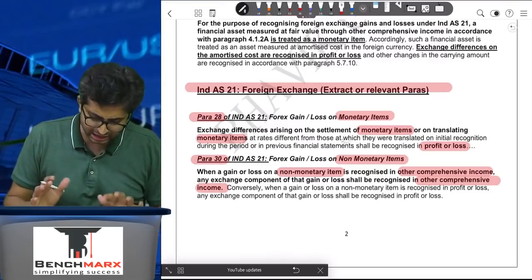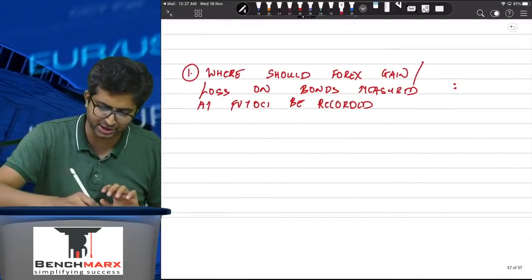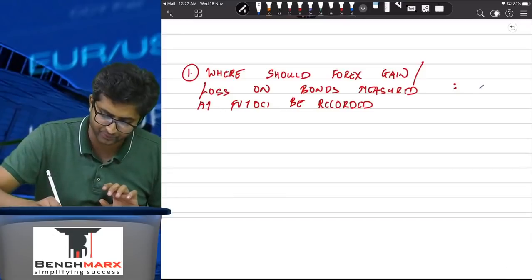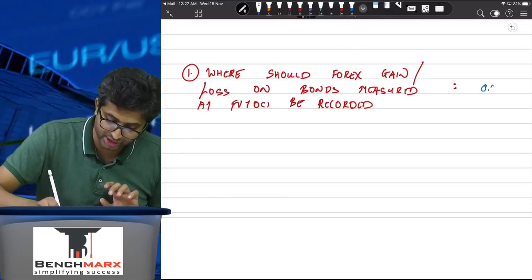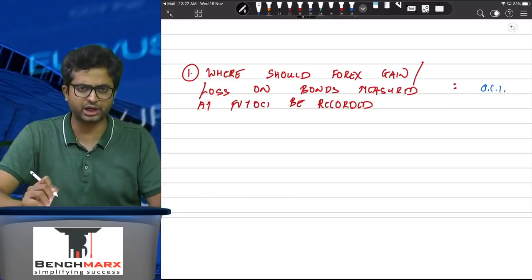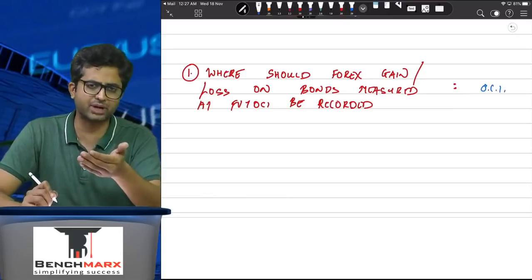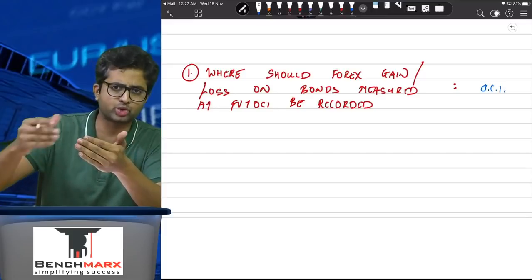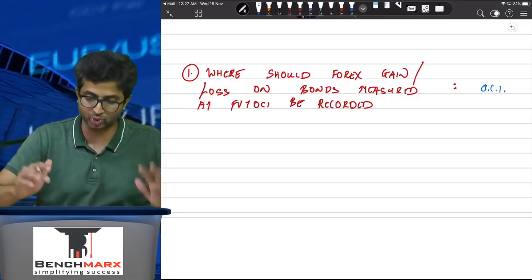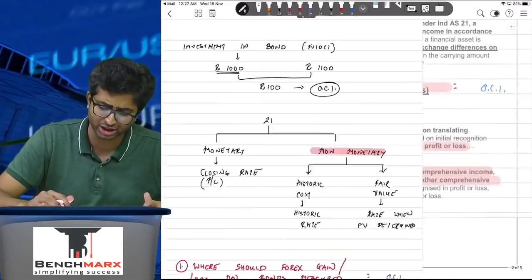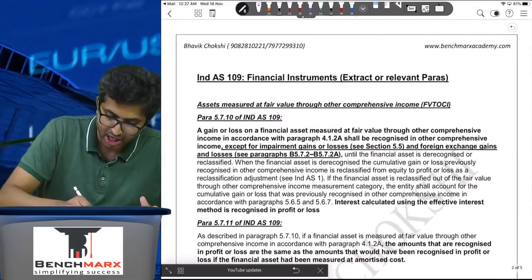So ideally, if I just look at this, it appears that this should go in other comprehensive income, because this is investment in bonds, usually a non-monetary item, and if the bond is measured at FVTOCI, the gain or loss goes in OCI, then the foreign exchange gain or loss should also be taken in OCI. Okay, let us see what Ind AS 109 has to offer.